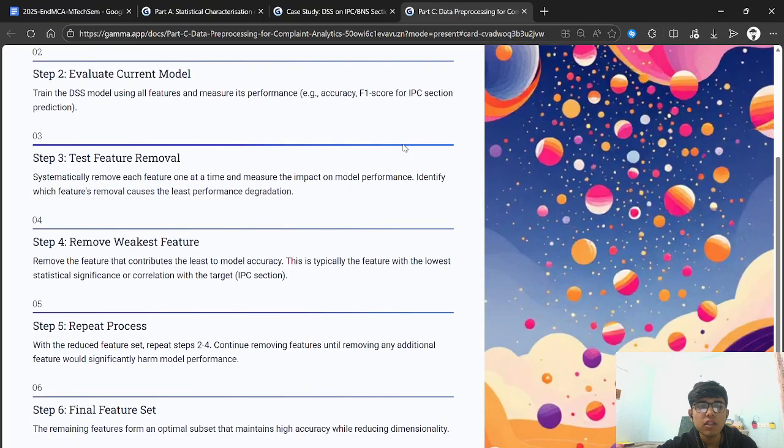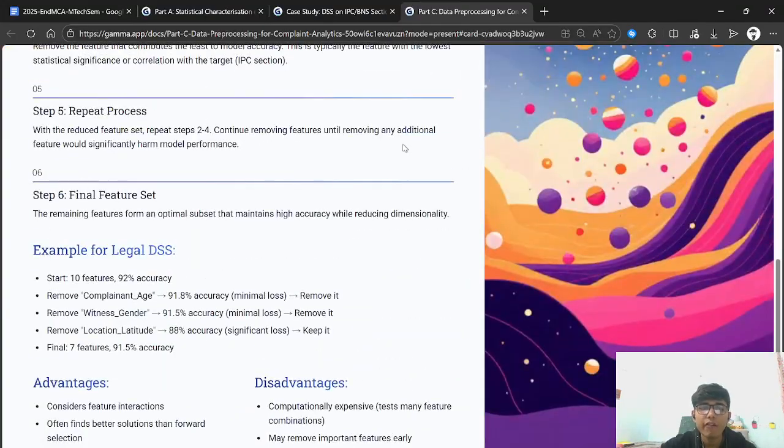Then we permanently remove the feature with the weakest contribution. This is typically the feature with the lowest statistical significance or correlation with the target IPC section. We repeat steps 2 to 4, continuing to remove features until removing any feature would significantly harm the model performance, and then we have obtained the final feature set. Apart from this, the advantages are it considers feature interactions. It often finds better solutions than forward selection. It is computationally intensive, however, and may remove some important features early on.